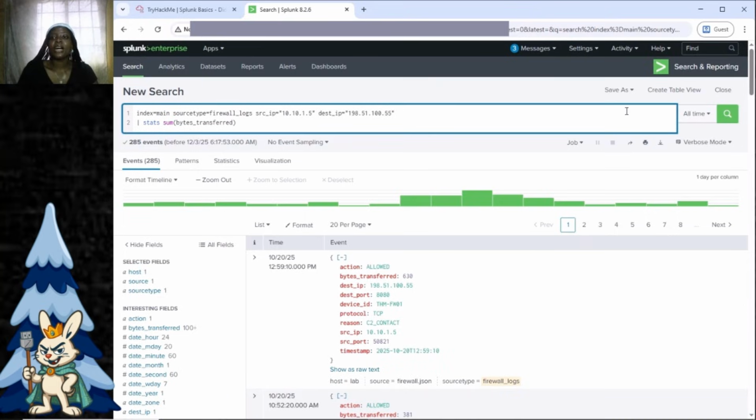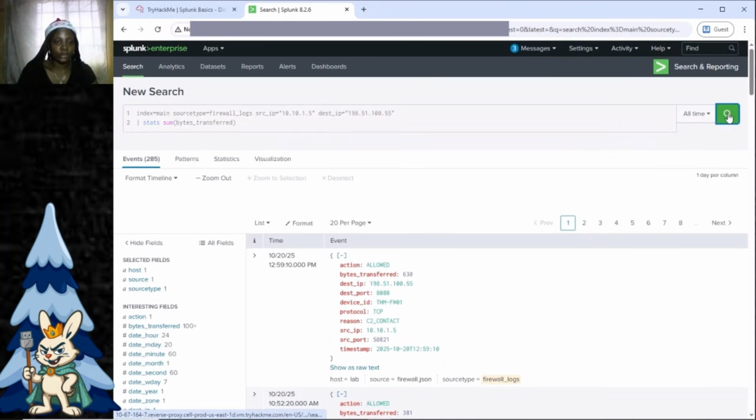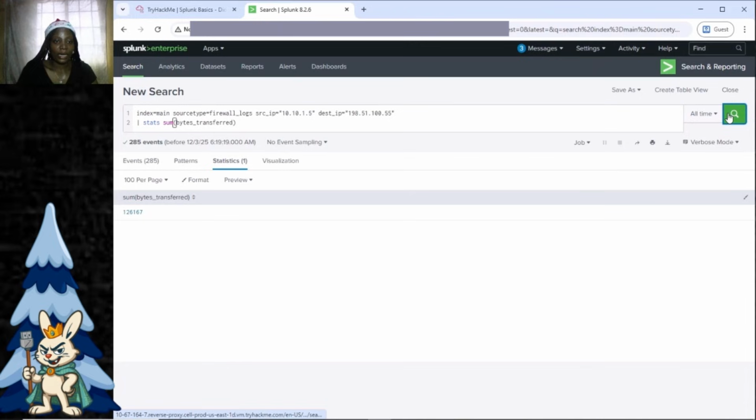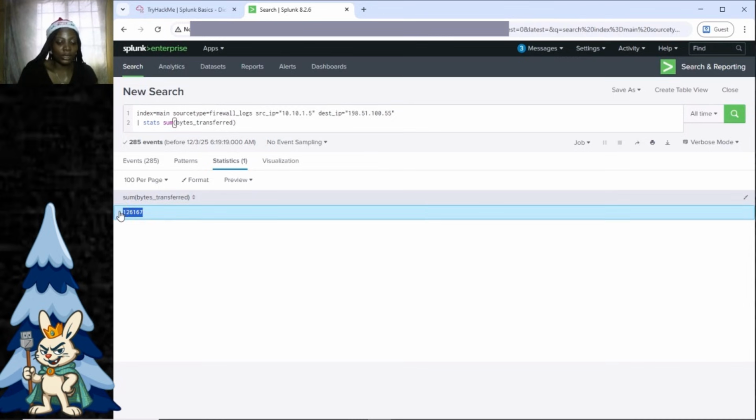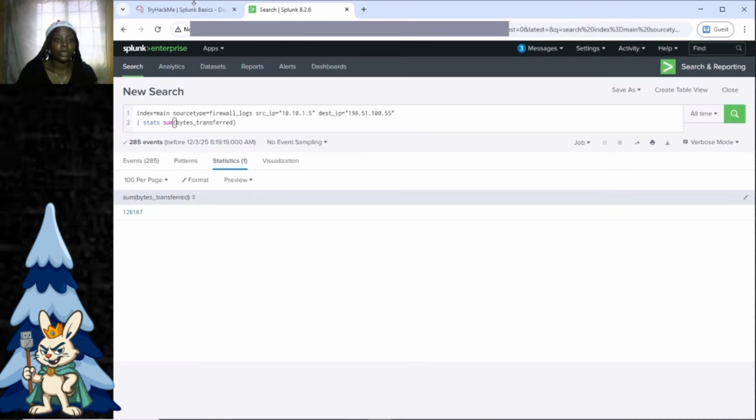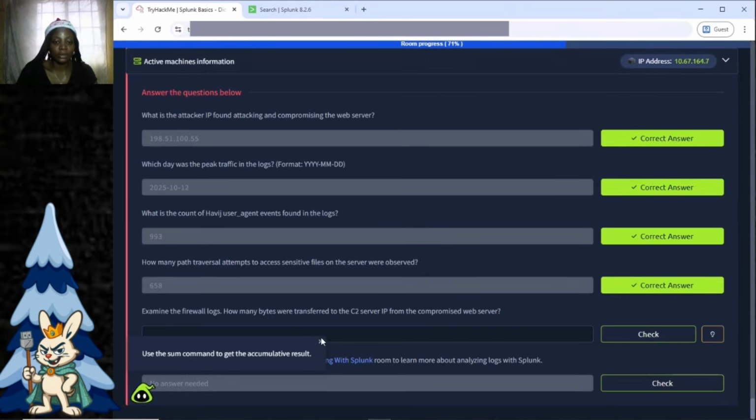Now we are going to run this search, and here we have our answer. Sum of bytes transferred is 126,167. So that is our answer. You copy that and go back to TryHackMe and paste it in the answer box.